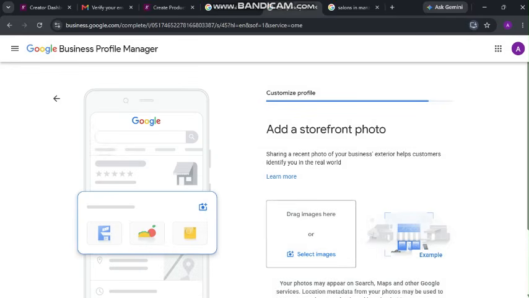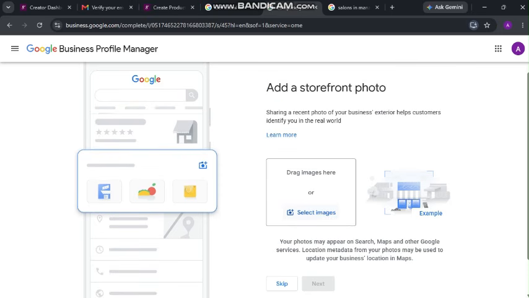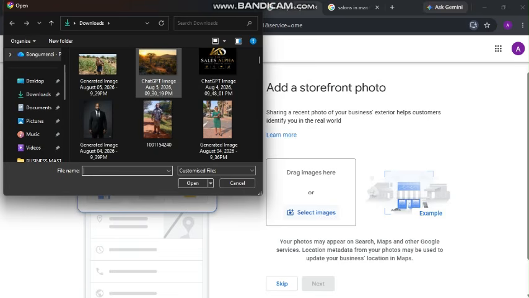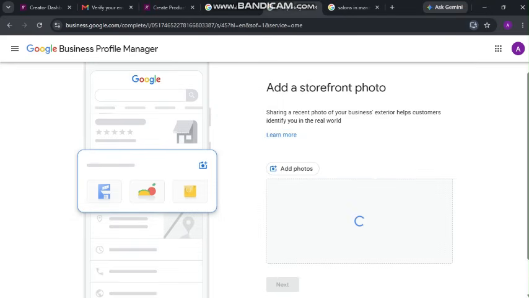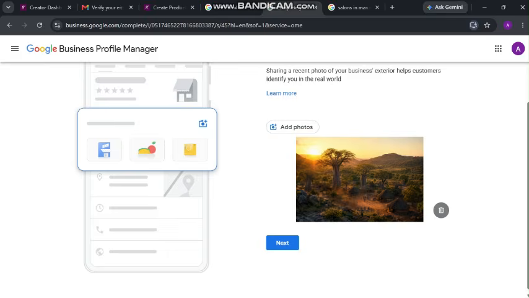Add a storefront. The storefront is the images you use so that a person who arrives knows what to look for, maybe there is a garage outside or whatever you can, you can even shoot it, and this is where you put the images. Select images, you say that when you arrive at the door you will see these trees, and you add this picture here. Once you see these trees, you will arrive there, or once you see this street, you will arrive there. So you just say add photos here and then you attach the photo. You can put whatever images you want. You can add another one again, but for the sake of the class I'll go next.